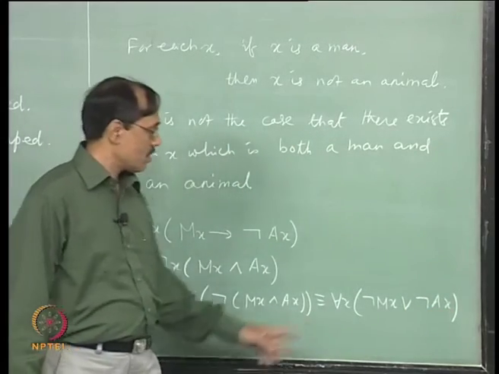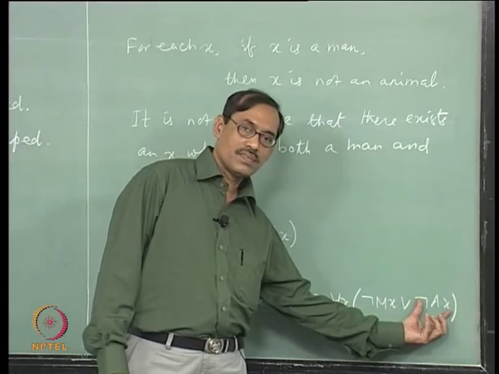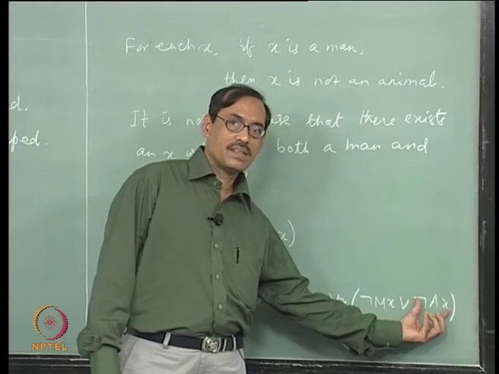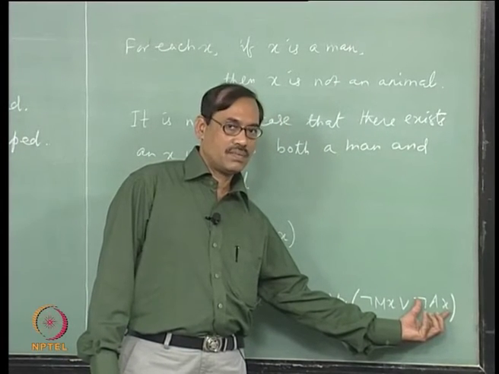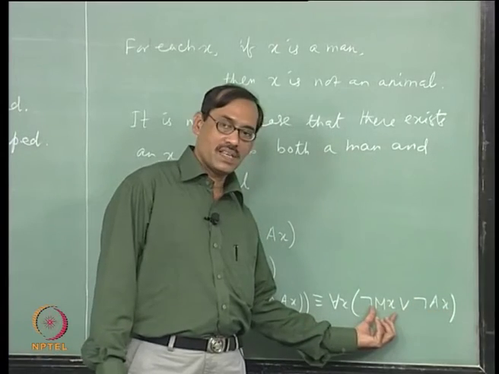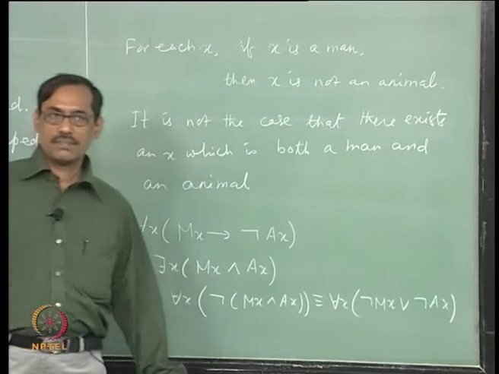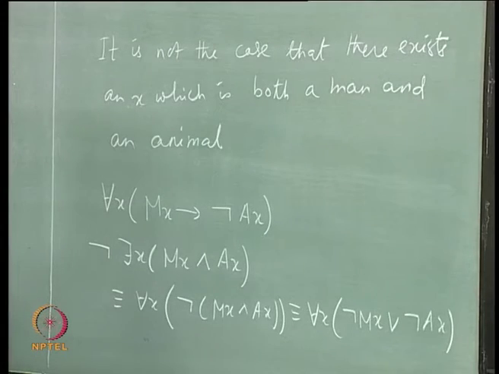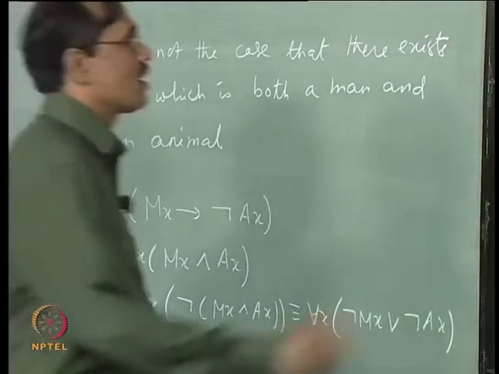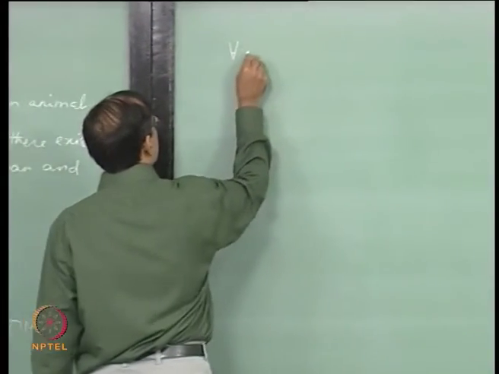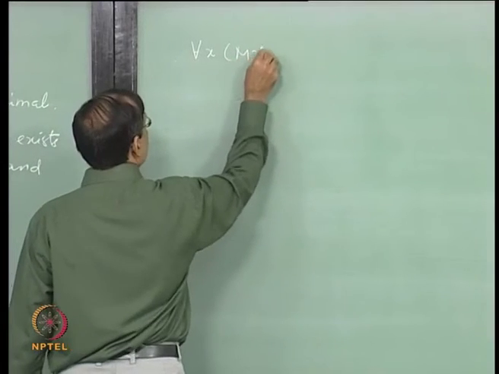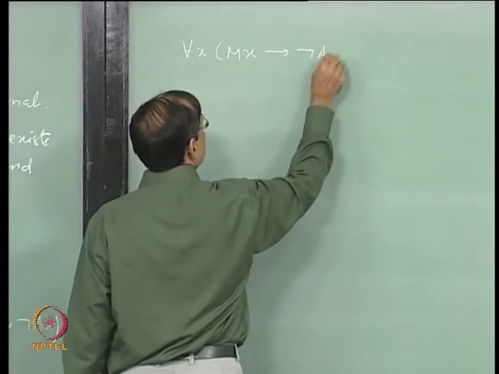Now, not p or q is the same thing as p implies q. So with p as Mx, Mx implies not Ax, it is the same thing. Any one of the ways you can proceed, it does not matter. Let us take the first one. So the first sentence we wrote as for each x, Mx implies not Ax.